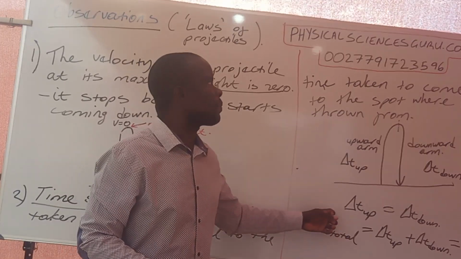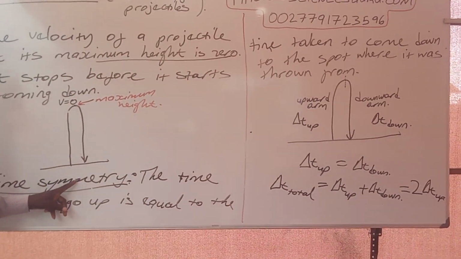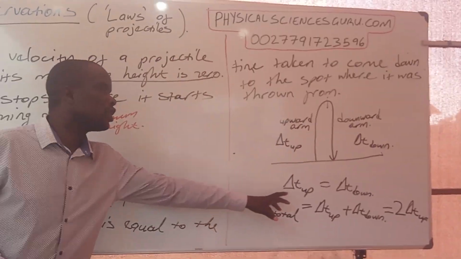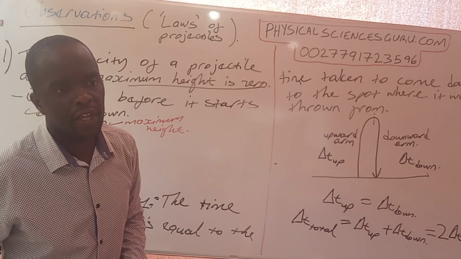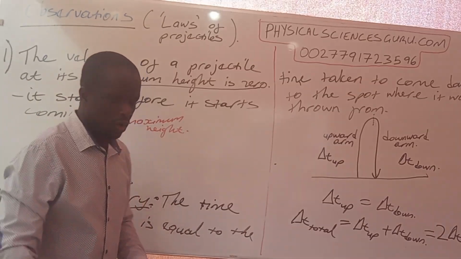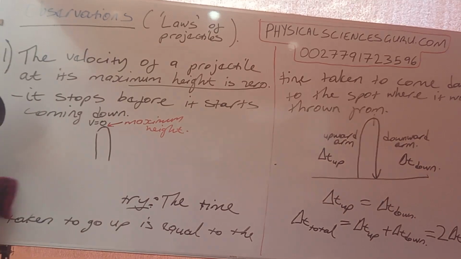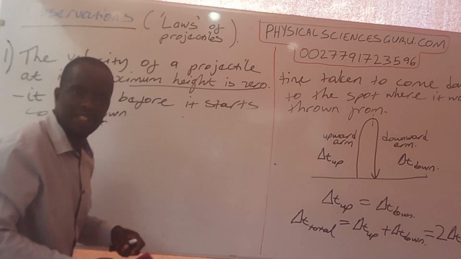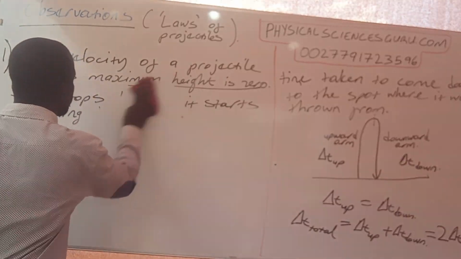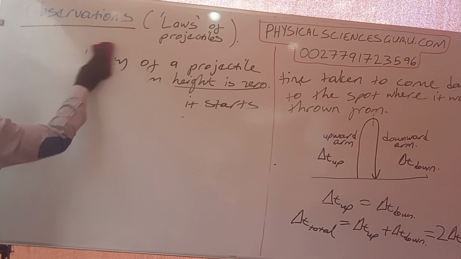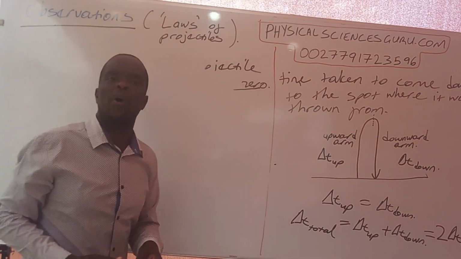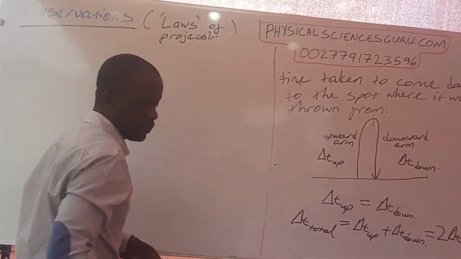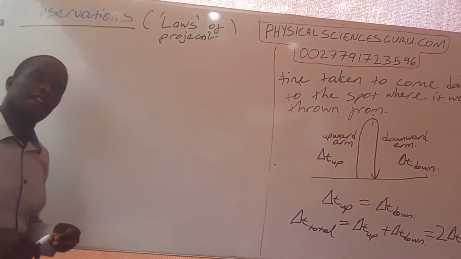I want you to always remember that the time taken by the projectile to go up is equal to the time taken to come down to the same place where it was thrown from. It's very important that you remember that. Now, what is the other observation? Please master these observations. We are going to use them to solve very difficult problems. When we know these observations, the calculations we do about projectiles will become very easy, and you will know which observation is being applied in order to solve a very complicated problem.